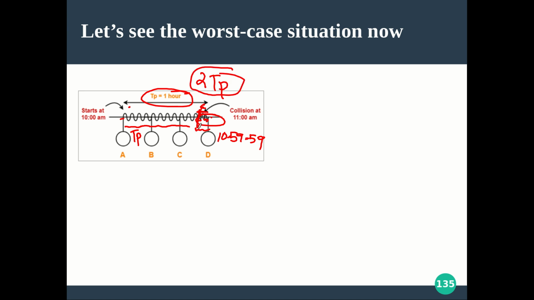Hope it is clear. So after 2 TP only the collision signal will come back. Till then A should continue transmitting, or the transmission time of A should be greater than or equal to 2 times TP. So this is a general case. This is something you have to ensure for collision detection in any situation. This is a worst case situation, and with that you can generalize the concept.